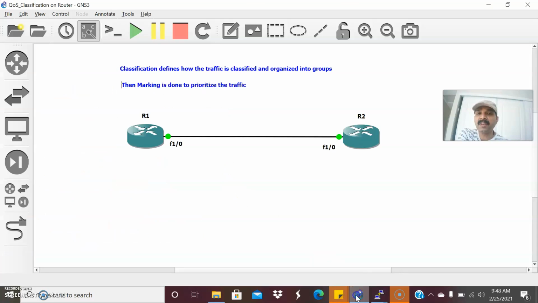So this is the way we can classify the different types. If you want to classify any voice traffic also, you can do that. That is a way of performing classification. So that is a prior step for QoS classification. First, it will classify the traffic group. Then we'll identify the level of service. That is the level of treatment for each and every traffic. So if I want to prioritize any voice and video traffic, then I can do a classification. Then we have to do the marking. Once that is done, I have to apply it to the interface. So these are the key steps.